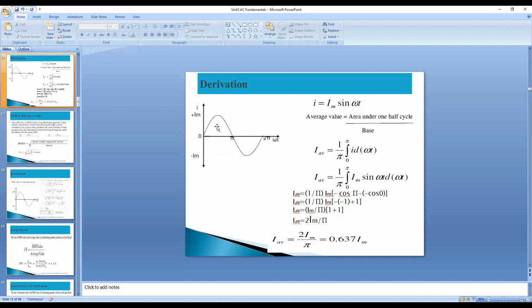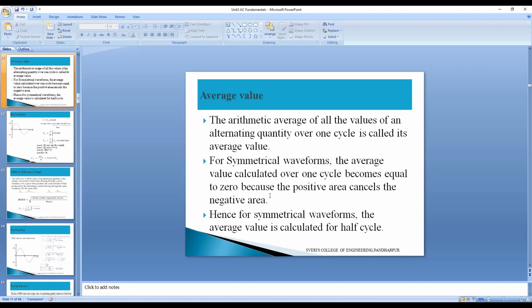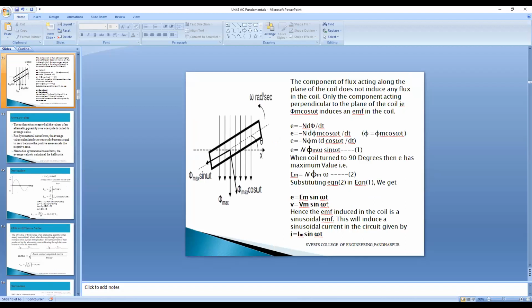So at any instant, the instantaneous value we have already discussed here. The current, or the voltage or EMF induced here, anywhere whatever the value is, this is the instantaneous value only. It may be at 30 degree, 90 degree, 45 degree, we will get the value correctly here now.